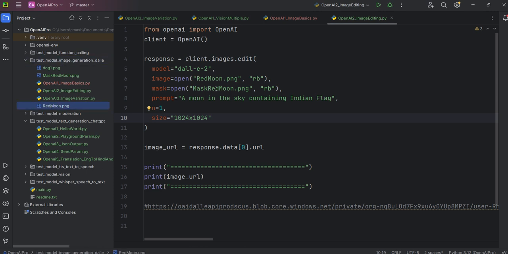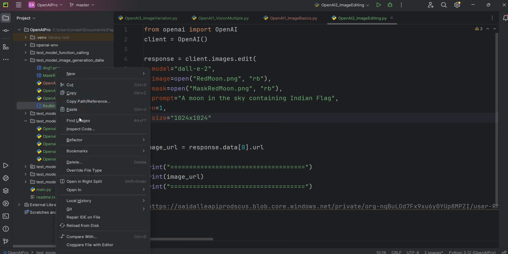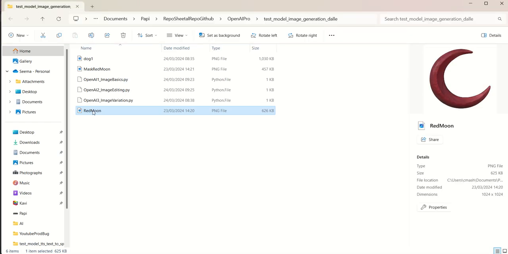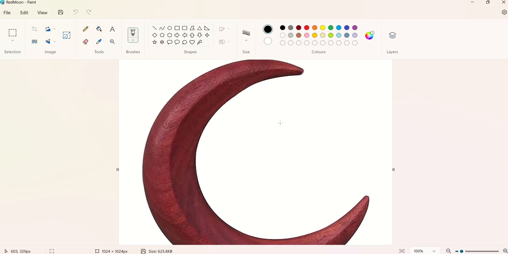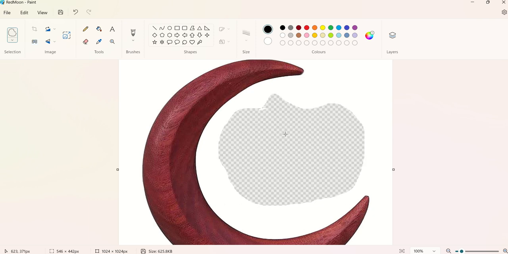Then what I did, I opened the image in Paint. Basically, if I open in the Explorer the red moon, then what you need to do is open in Paint. Okay, and now this is Paint. Now you need to tell which part of the image you want to edit. So what I have done, see, I clicked on free form here. I selected this area. I want to do some painting here. I selected and deleted this area.